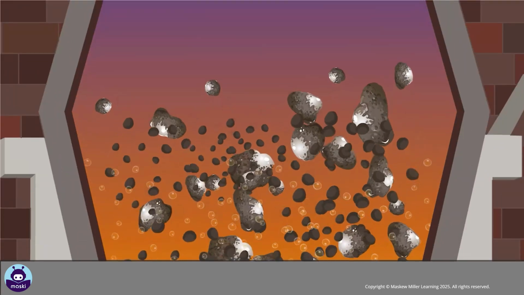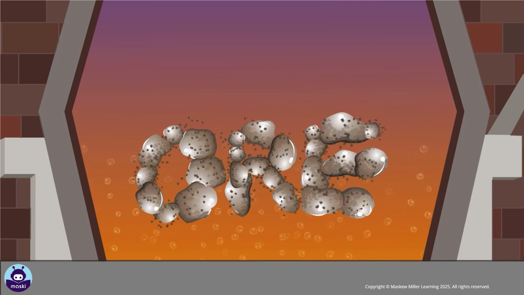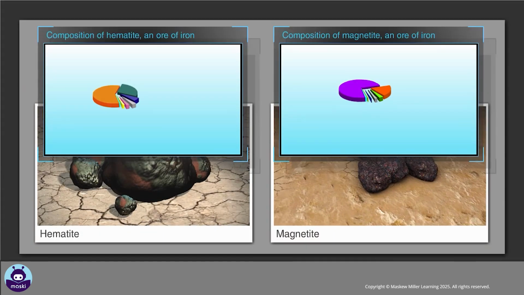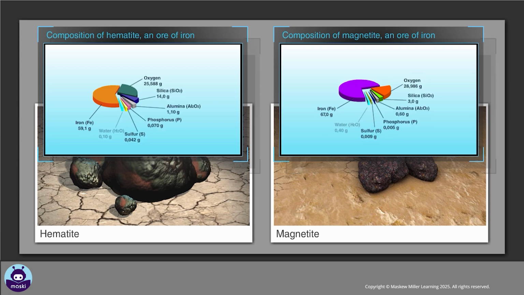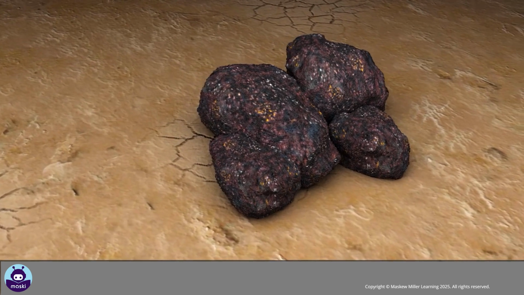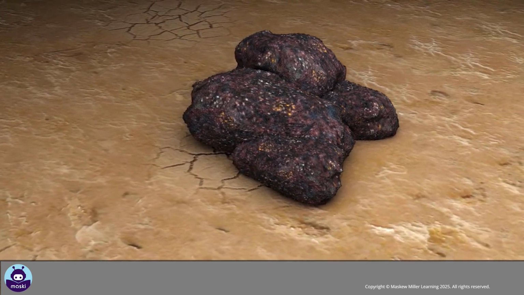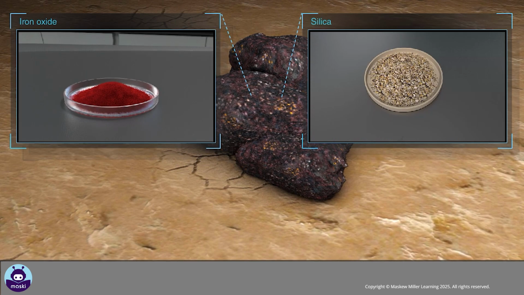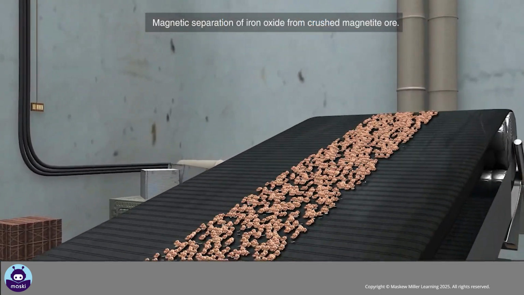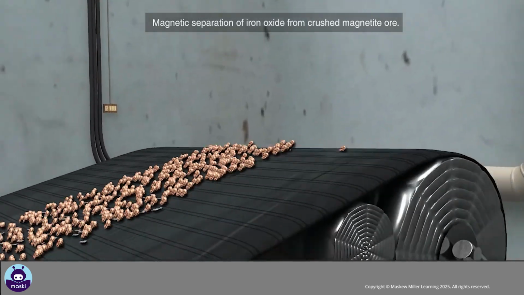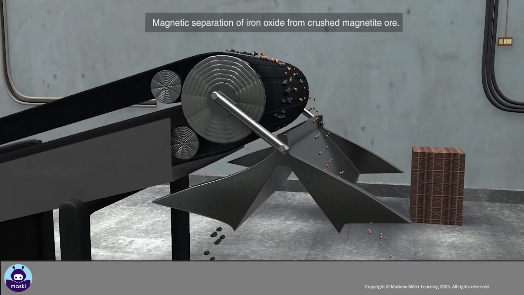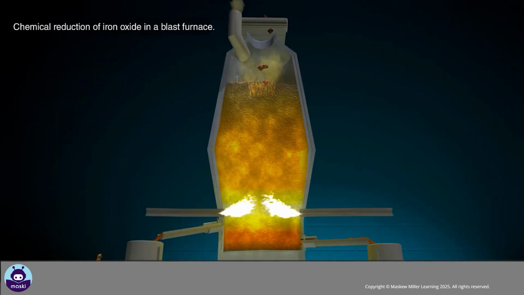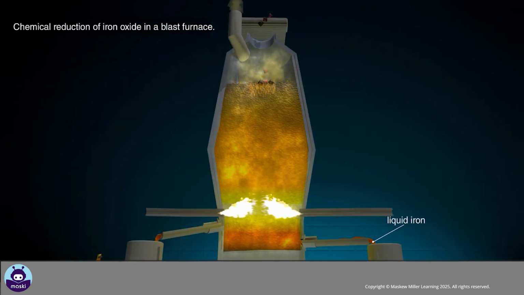Ore is a mixture of different compounds of which one or more contain a valuable metal. Different ores have different ratios of compounds. Magnetite, for example, is an ore of iron. It contains iron oxide and other compounds such as silica. A physical process is used to separate the compound iron oxide from the ore. A series of chemical reactions are then necessary to isolate the element iron from iron oxide.